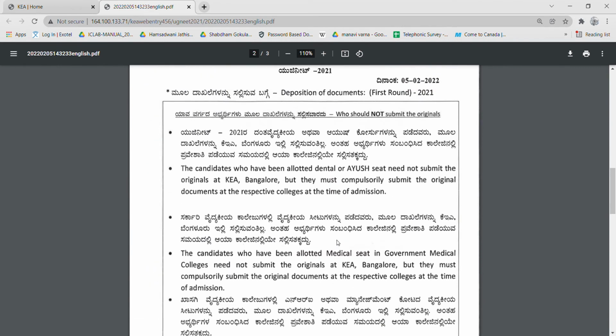Next, deposition of documents for the first round, after the results are announced. The candidates who have been allotted a dental or Ayush seat need not submit the originals at KEA Bangalore, but they must compulsorily submit the original documents at the respective colleges at the time of admission. Only the medical students who give choice one have to submit at KEA, whereas the dental or Ayush seat students who have been allotted should not submit at KEA; they should give it to the college at the time of their admission.